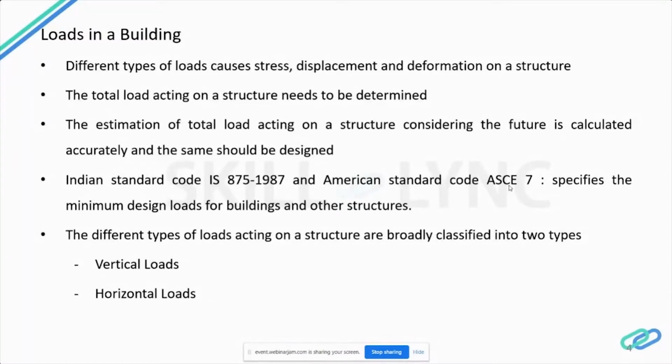In terms of actual load on a structure, there is no difference between dead load or live load. These are all gravity loads, but dead loads are those that are permanently resting on the structure. But the split occurs for use in safety calculation. Because for safety calculation, we are splitting it as dead load and live load.